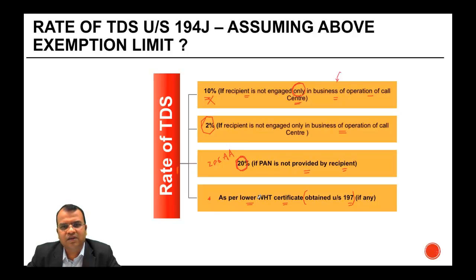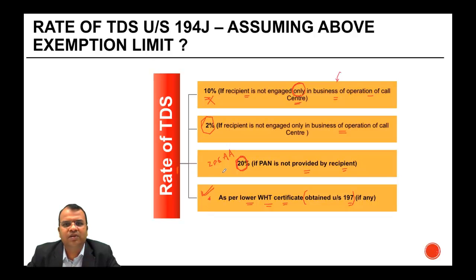Of course, this certificate has to be checked. You need to see whether the certificate actually mentions your name, as in the deductor's name, your TAN number and the amount up to which you are allowed to withhold at a lower rate. All those conditions of the withholding tax certificate need to be satisfied, and if they are, then the tax rate has to be as per this certificate.